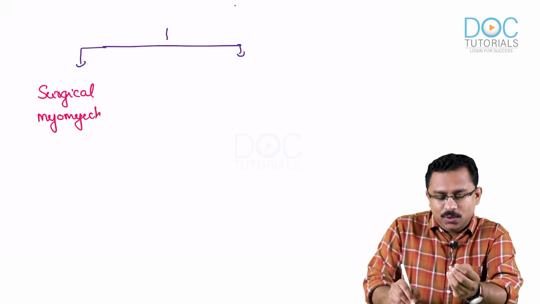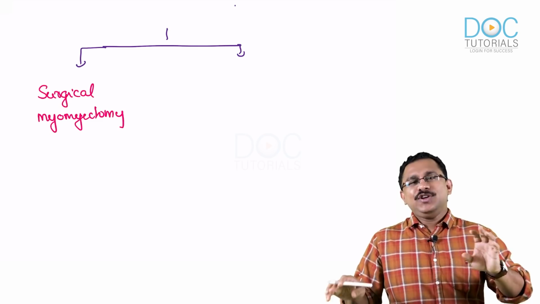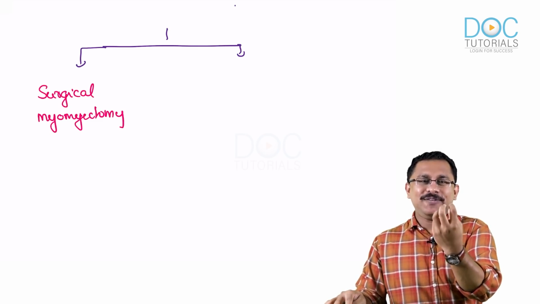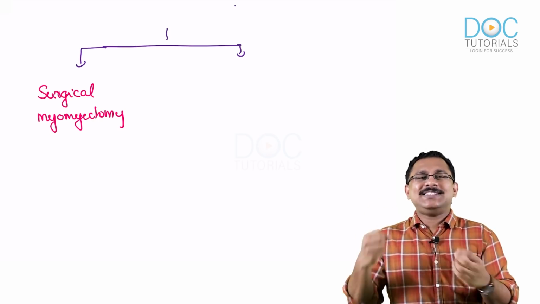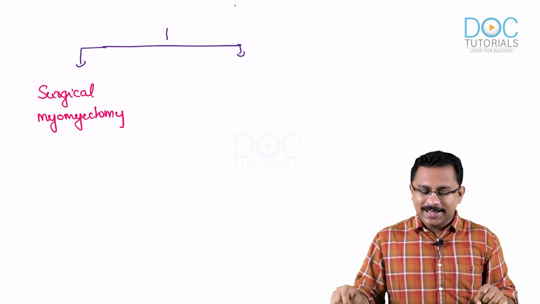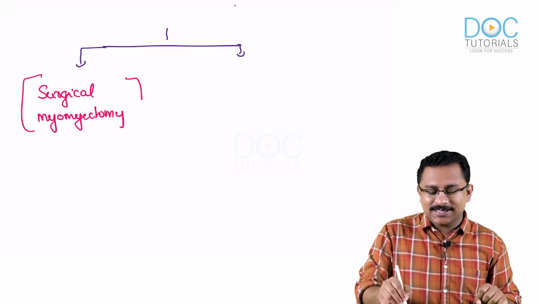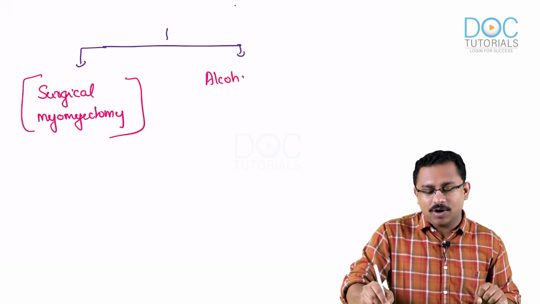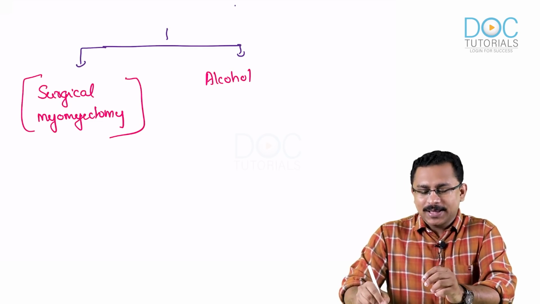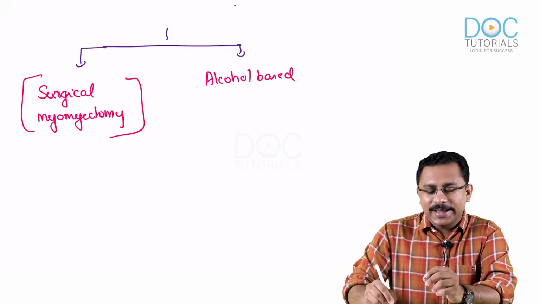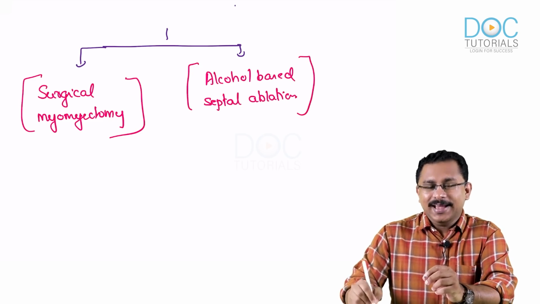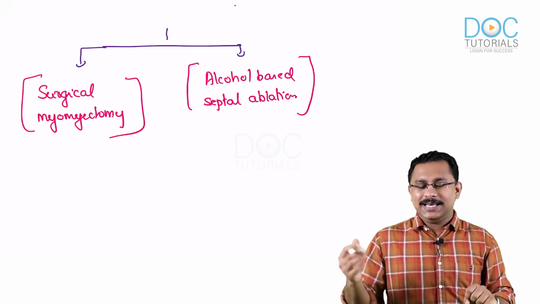So what you do is that your villain, the septal hypertrophied muscle, some part of this is actually removed. Okay, so that is what is done in case of surgical myomectomy. You can also go for an alcohol-based septal ablation if the patient is not fit for a surgery, where injection of alcohol can result in ablating the hypertrophied muscle.